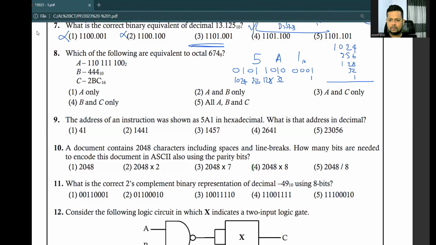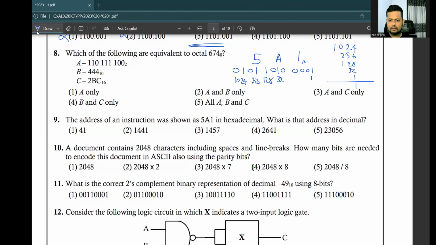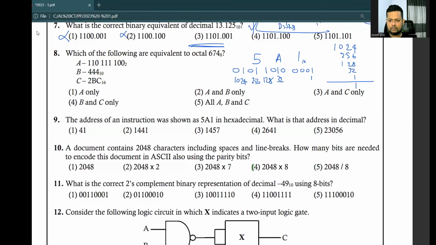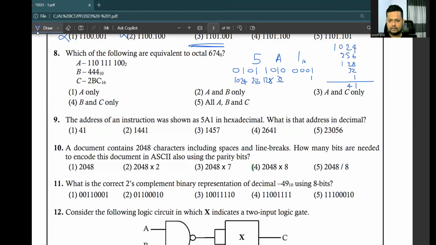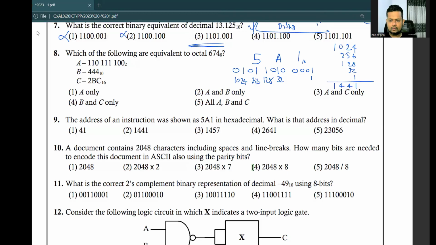So 6 plus 4, 10, 18, 20, 21, then 4, 9, 11, plus 3, 14. 3 plus 1, 4. So 1441. Number 2 is the answer.